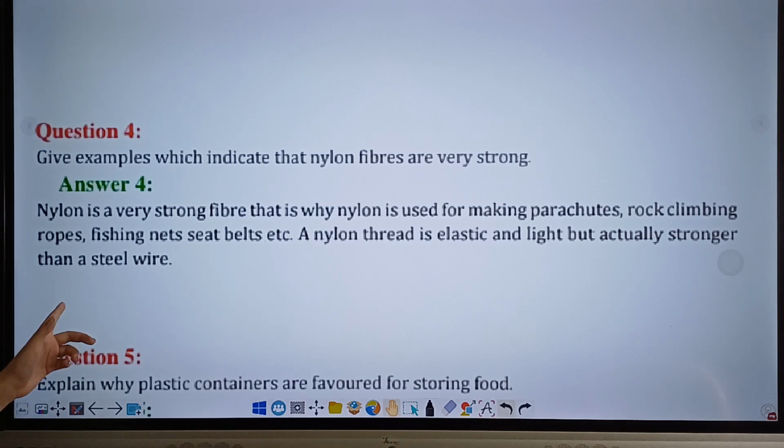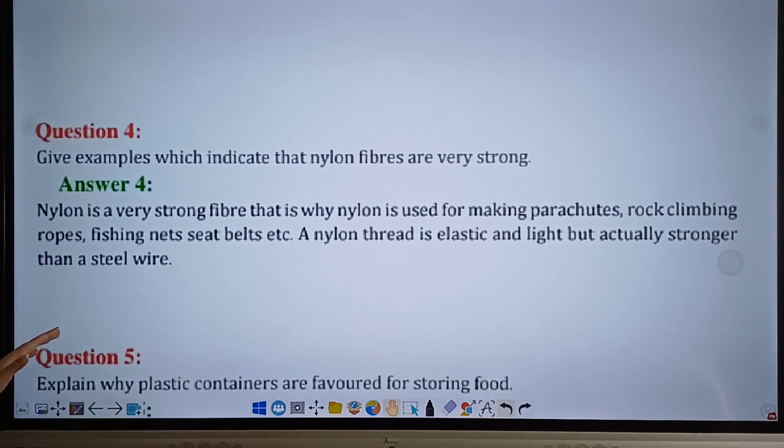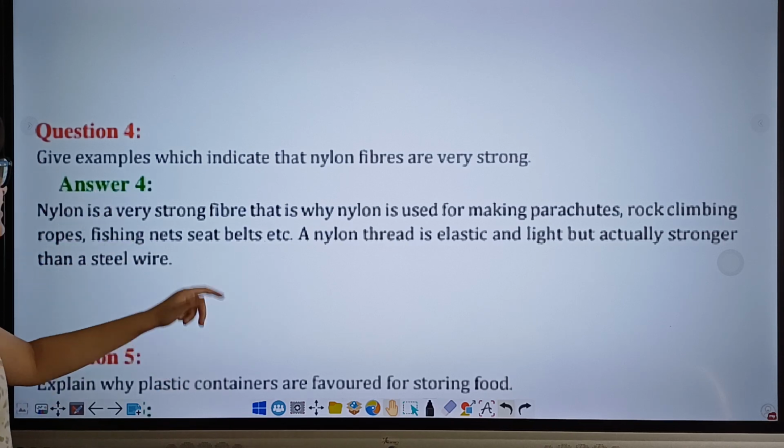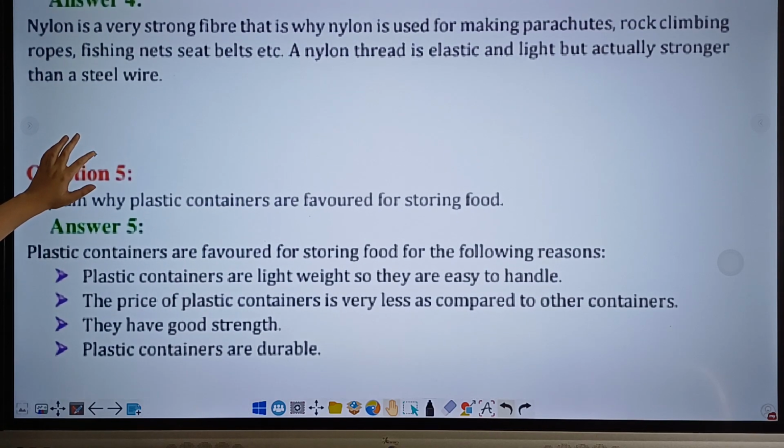Because of this strength that nylon possesses, it is often used for the making of parachutes, ropes for rock climbing, fishing nets, seat belts, etc. So this is the answer for question 4. Moving on to question 5.